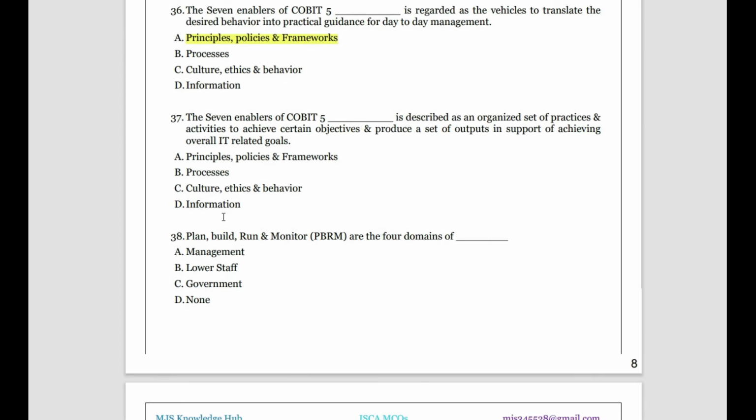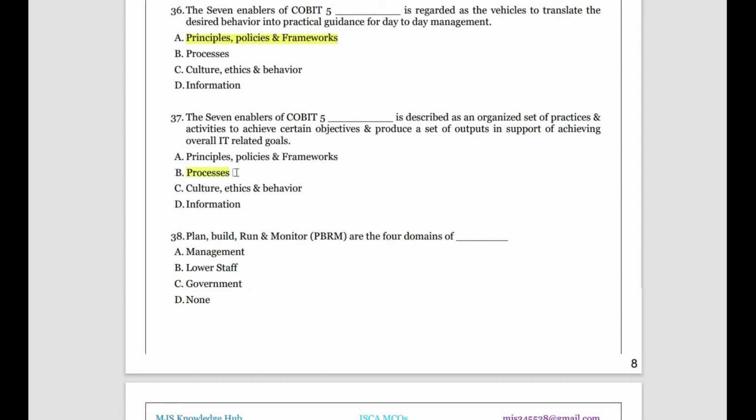Then, the 7 enablers of COBIT, which is regarded and described as an organized set of practices and activities to achieve certain objectives and produce a set of outputs in supporting achievement of the overall IT goal. So principles, policies and framework will translate the desired behavior into practical aspects, and the process is the set of practices which will achieve the objective and get the desired output.